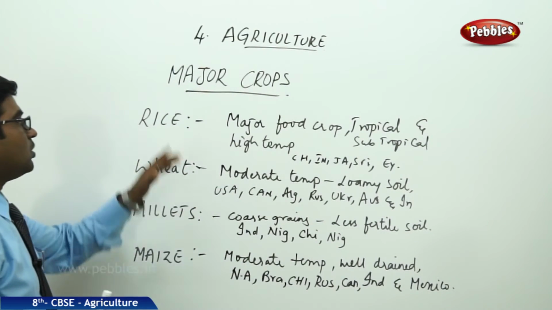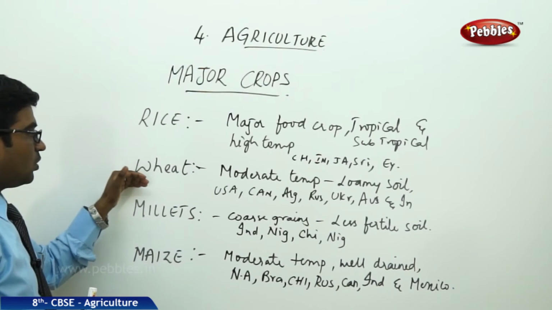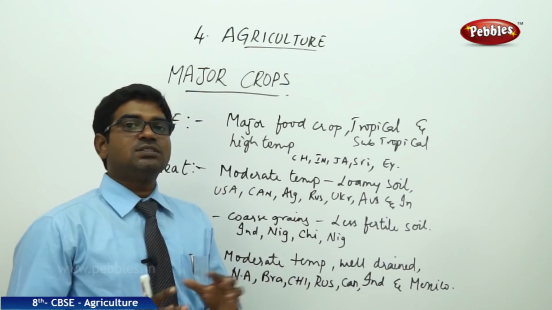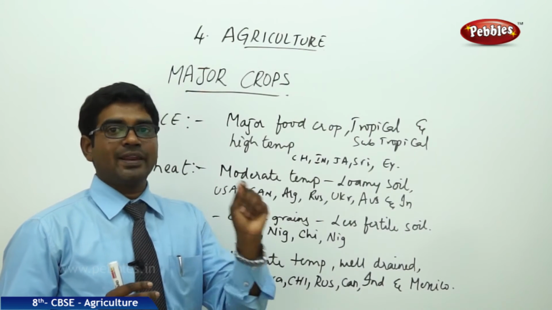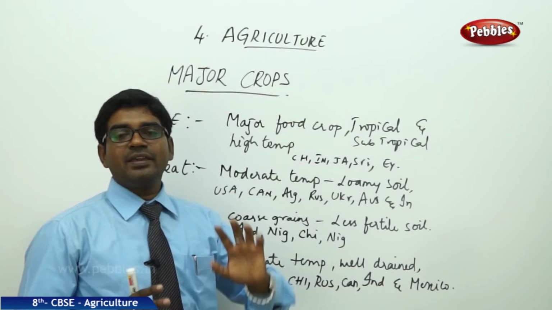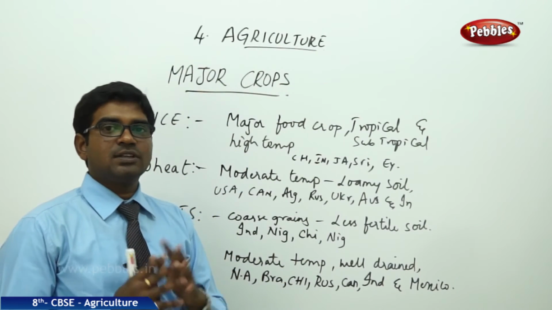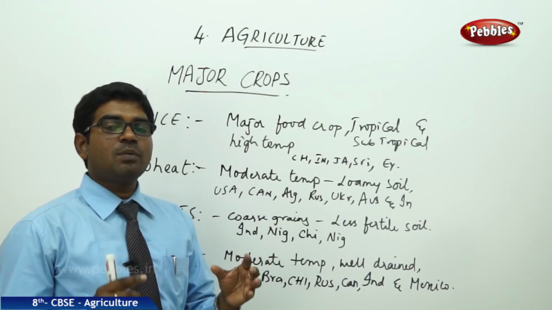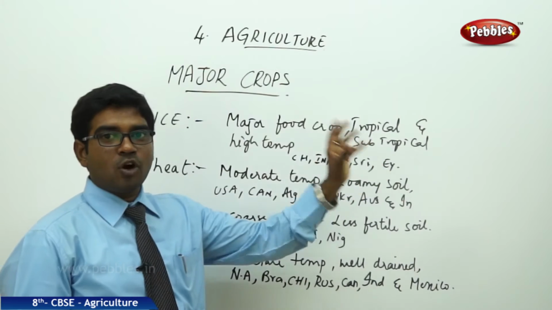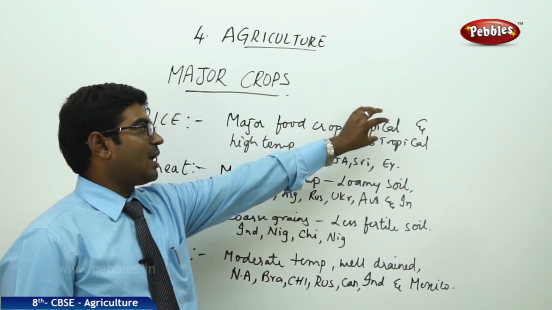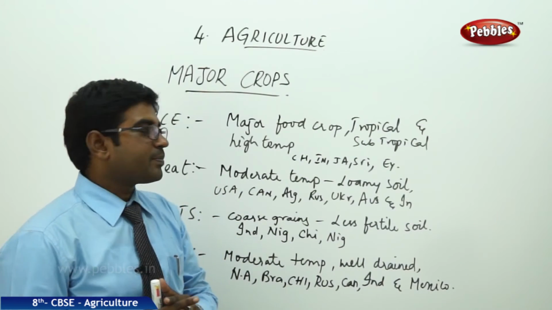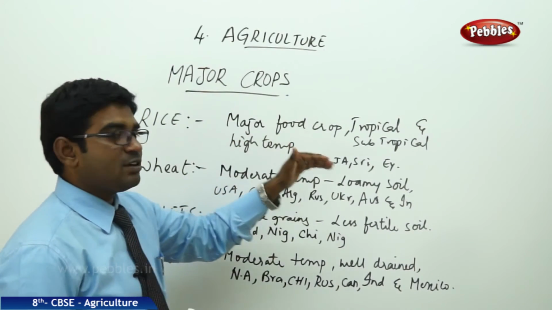The major crops grown are rice, wheat, millets and maize. What are the conditions that are required to grow a rice crop? That is the paddy crop. Paddy is a major food crop. Rice is consumed by the maximum number of people in the world. So for growing the paddy crop or the rice grains, we need tropical or subtropical climatic conditions. That is, we need high temperatures.